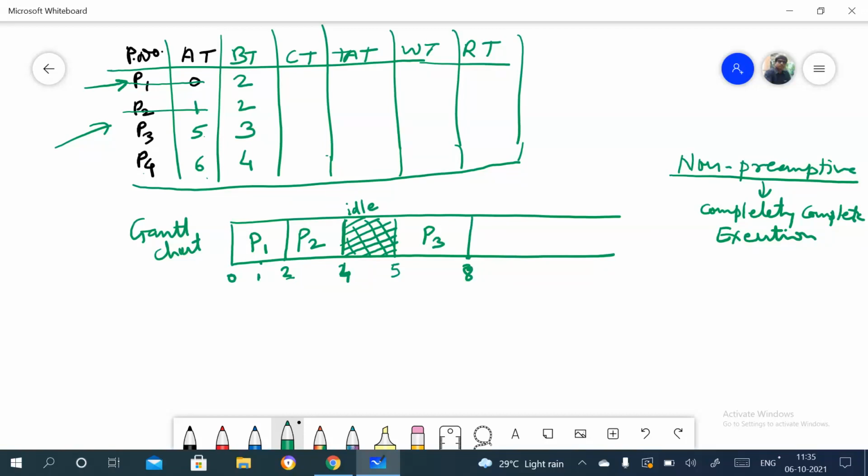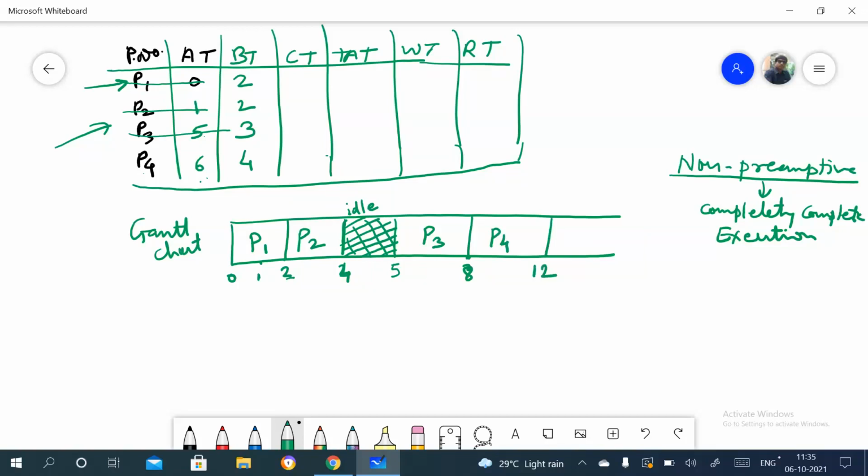P4 arrives at 6. It means before 8, one more process is in the ready queue, so the processor can take P4. The processor will take P4 here, and its execution time is 4, so 8 plus 4 is 12, right?